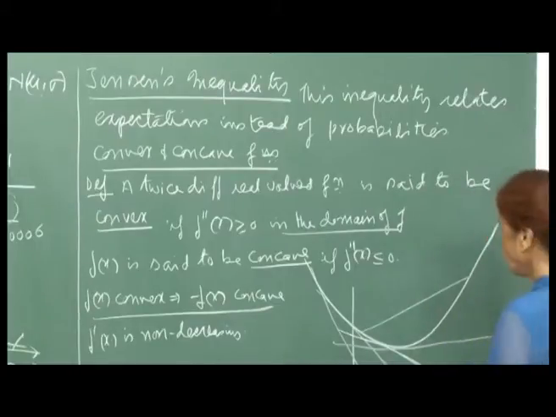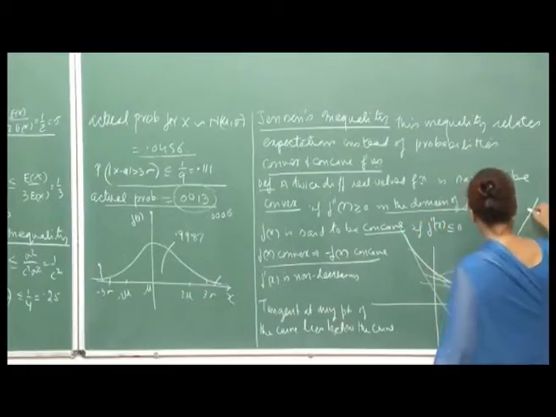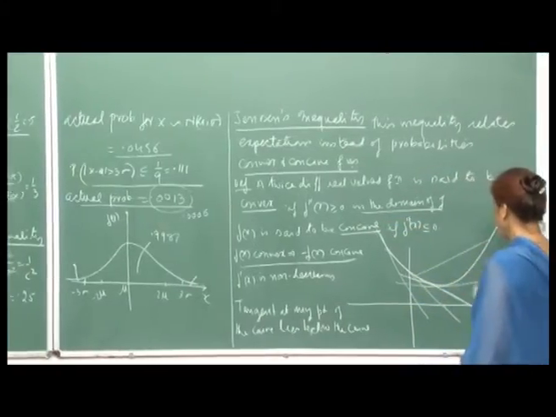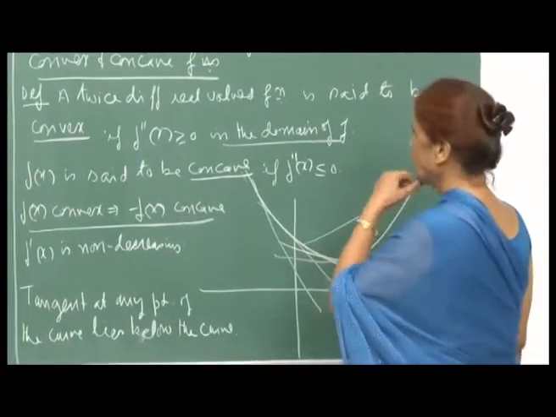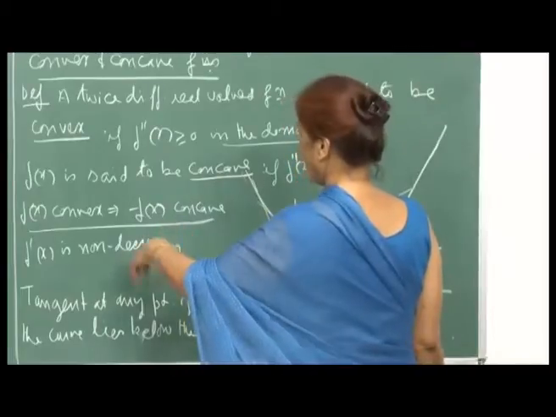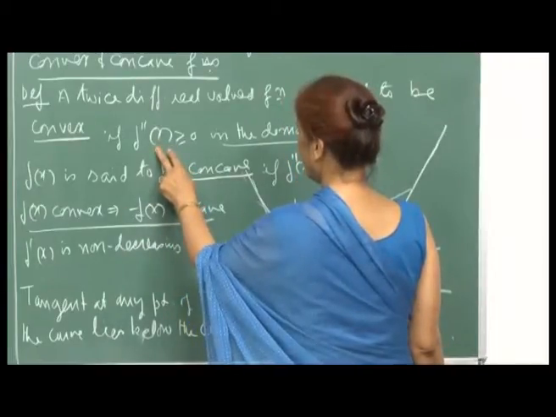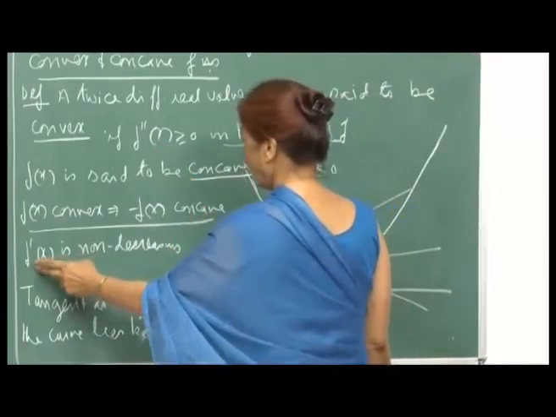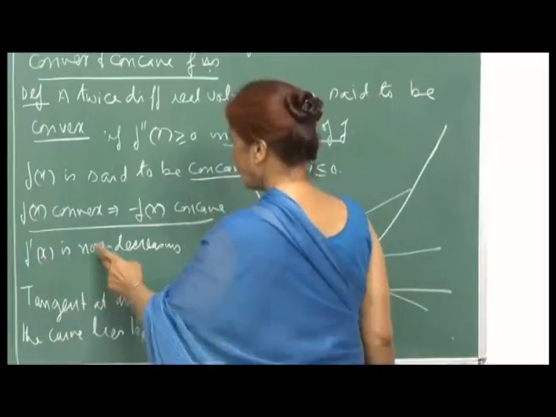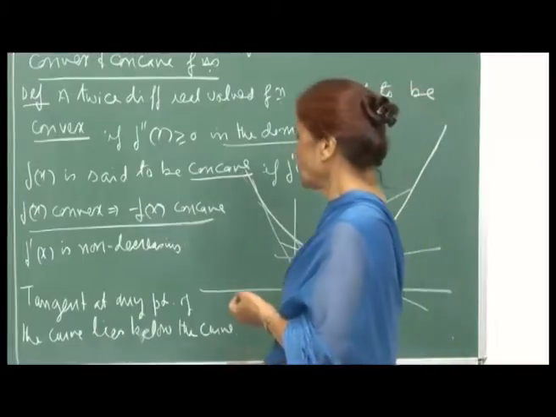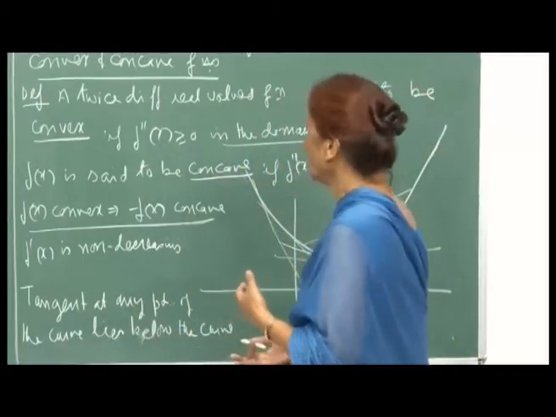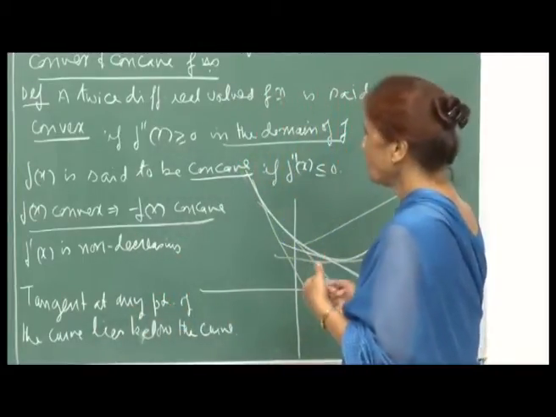Here, for example, I have drawn a convex function that is twice differentiable. What we are saying is that if f double prime x is greater than or equal to 0, then this implies that f prime x is non decreasing. Whenever the derivative of a function is non negative, we say the function is non decreasing.